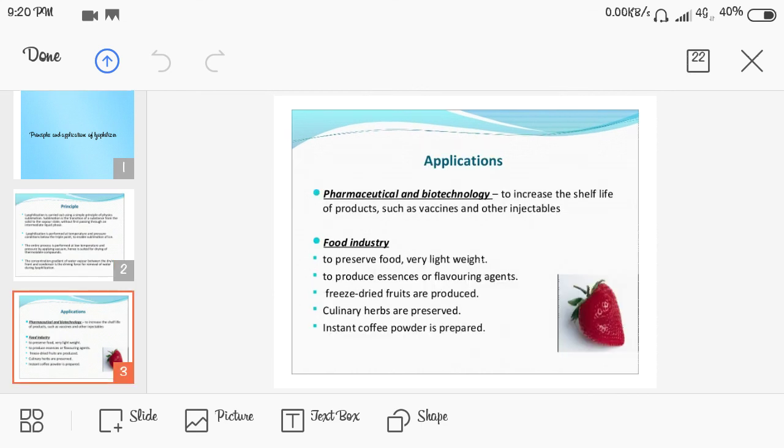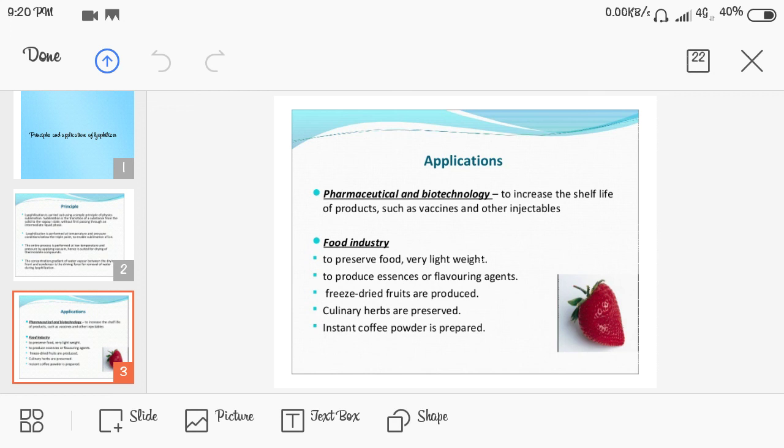And there are mainly four applications of lyophilization. The first application is in pharmaceutical and biotechnology, to increase the shelf life of products such as vaccines and other injectables. Then it is used in the food industry also.